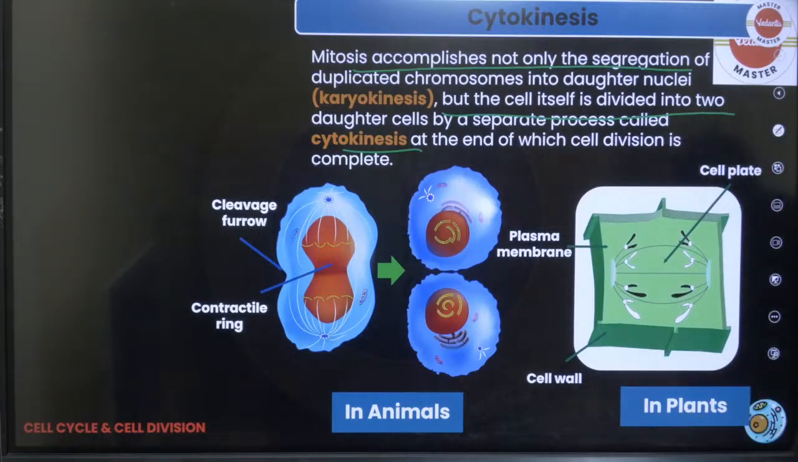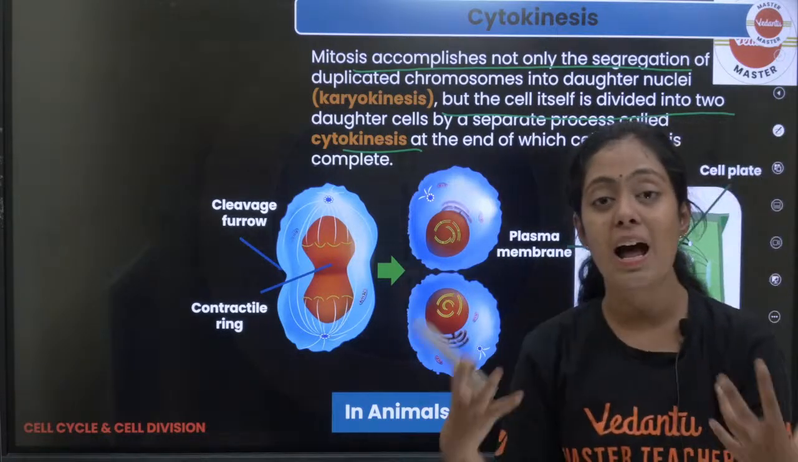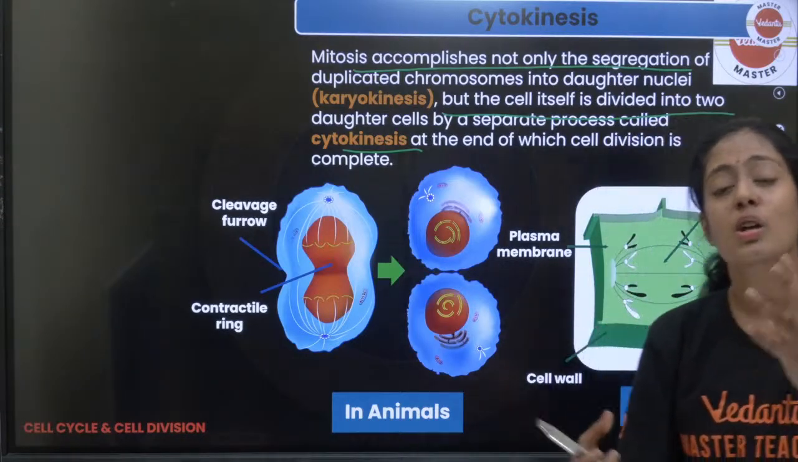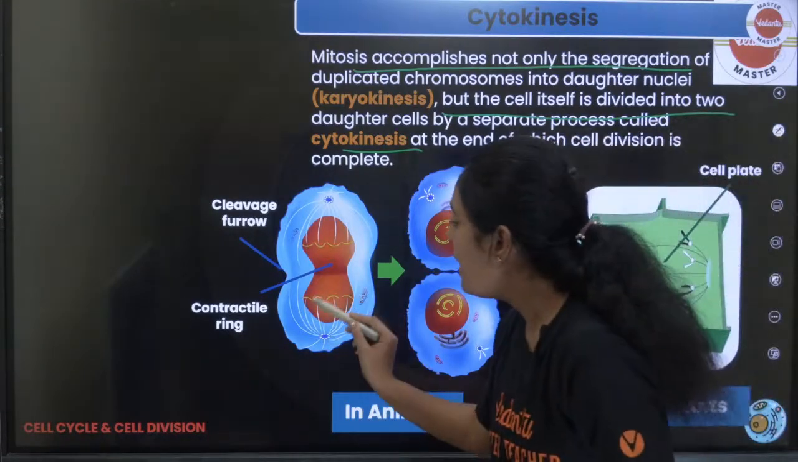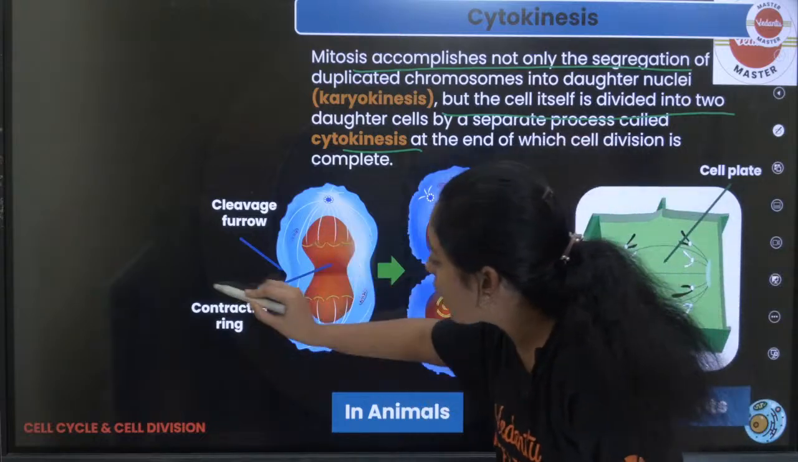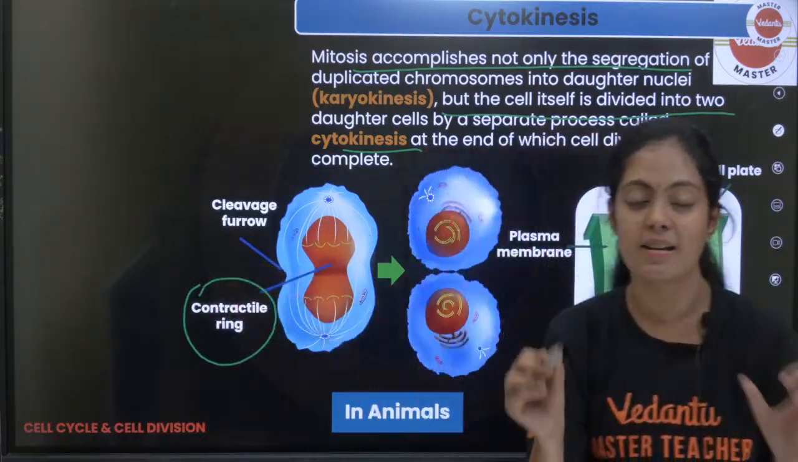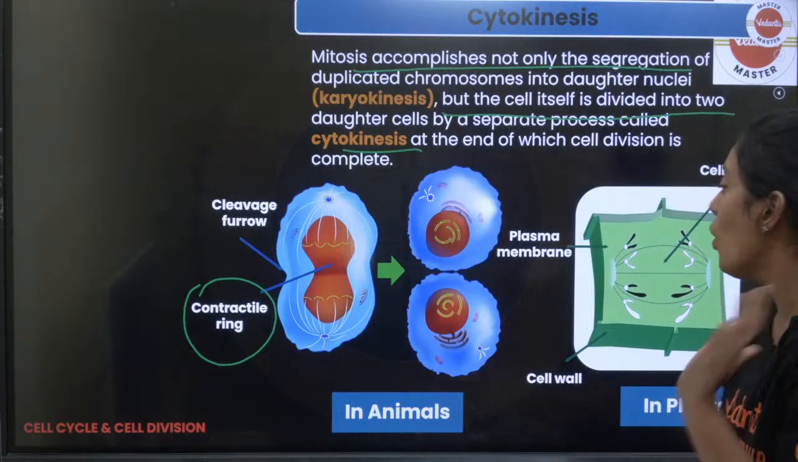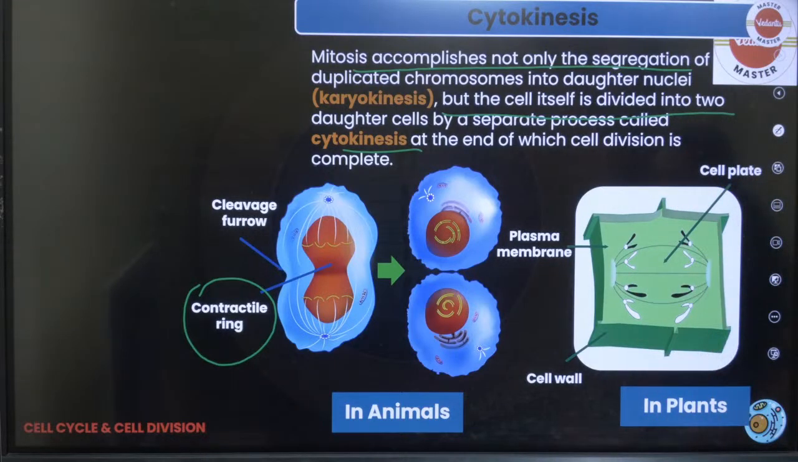There is a slight difference between your animal cell and plant cell when the cell divides. So what is happening here, students? In the animal cell there is a contractile ring that is formed that is going to help in the division of the two cells. Whereas in plant cells there is a structure called the cell plate. What helps in plant cells?